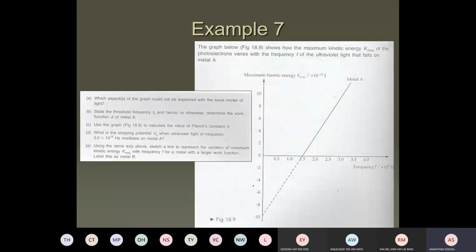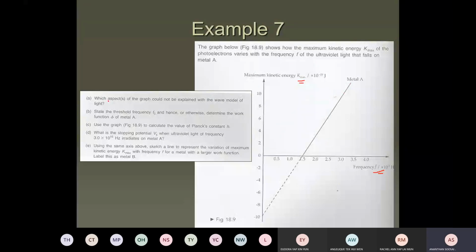Okay, this is the last one. This is a tricky one. Look at the graph, kinetic energy max versus frequency, EK max versus frequency. The one I plotted earlier is stopping potential versus frequency. This is the metal plate, and this is the graph they obtained.